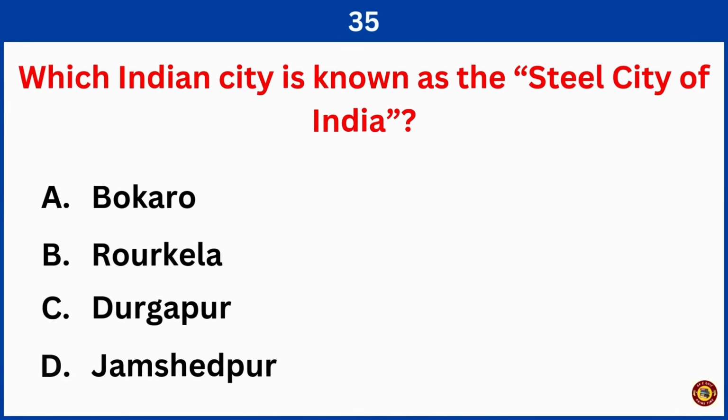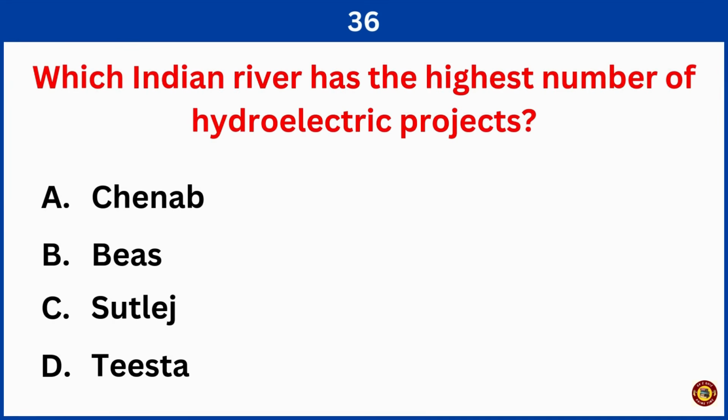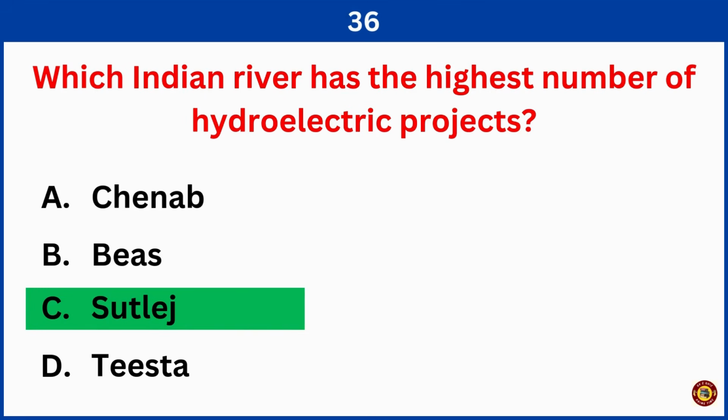Which Indian city is known as the Steel City of India? Right answer is option D, Jamshedpur. Which Indian river has the highest number of hydroelectric projects? Right answer is option C, Sutlej River.